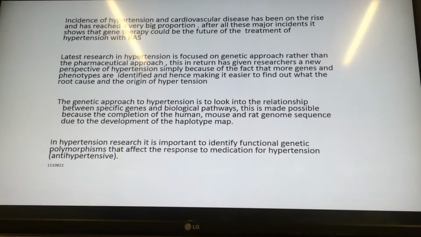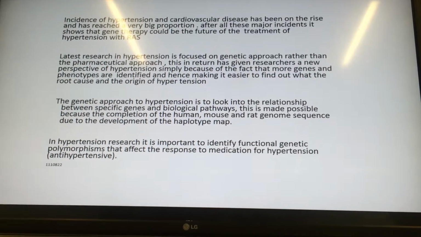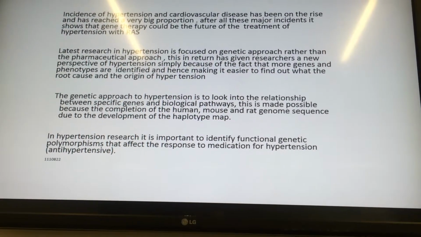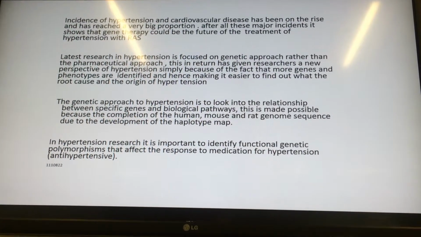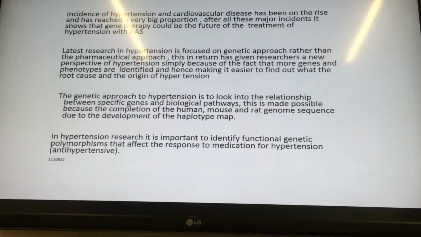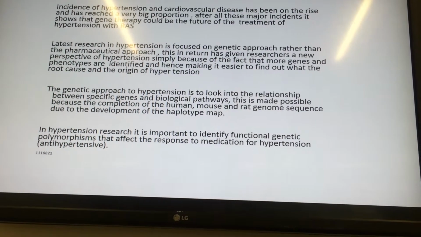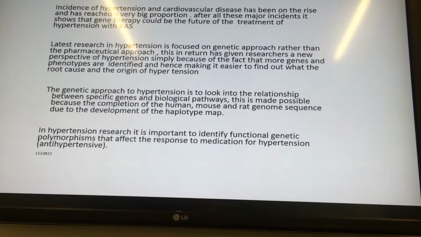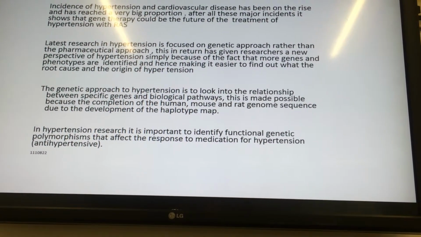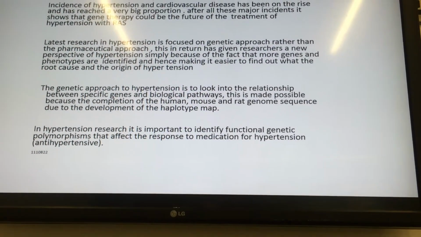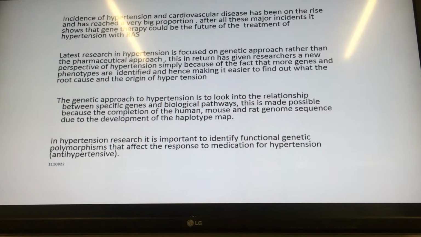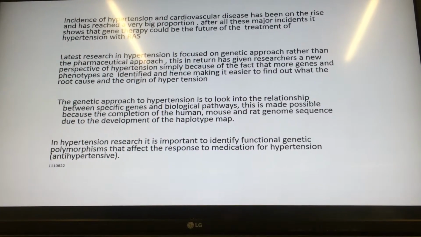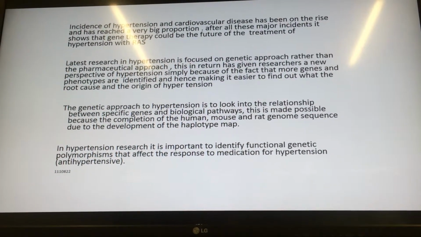Incidence of hypertension and cardiovascular disease has been on the rise, as mentioned earlier. The latest research in hypertension is focused on a genetic approach rather than the pharmaceutical approach. This, in turn, has given researchers a new perspective of hypertension. The genetic approach to hypertension is looking into the relationship between specific genes and biological pathways in mice.